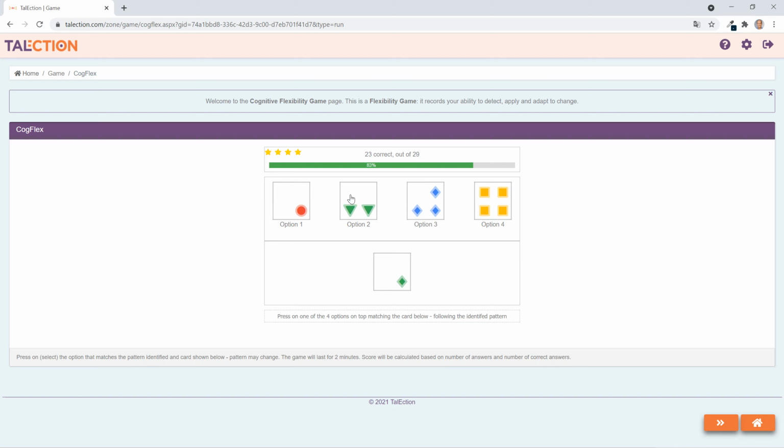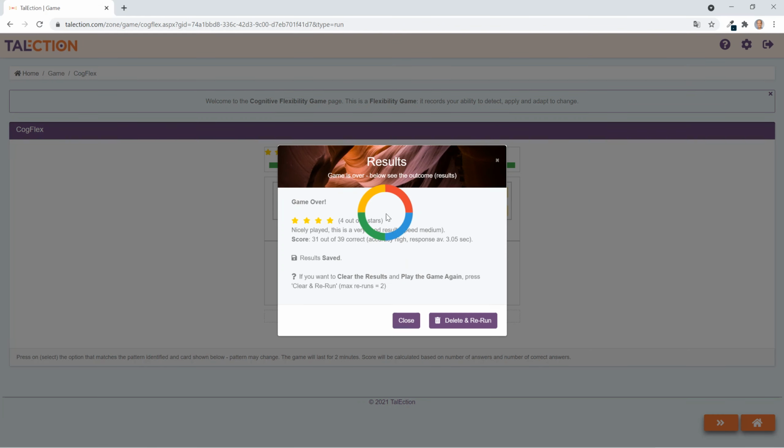Now the pattern changed again, and now you have to find the new pattern. Let's see if it's this. No, and then it's the number of, okay. So 2, 2, 3, 3, 4. No, the pattern changed again, and let's see if it's circles. Yeah, and then triangle, and then it's finished. So it takes 2 minutes.